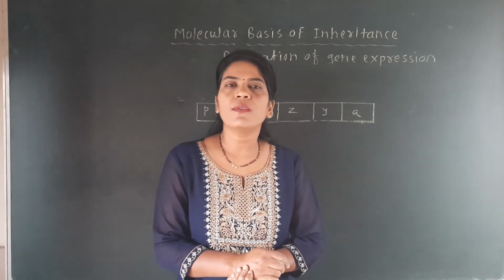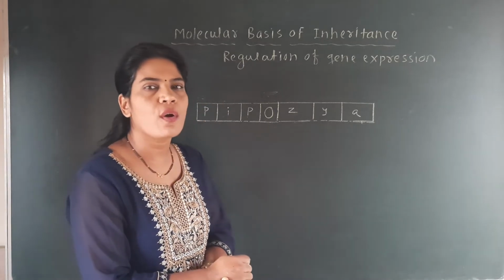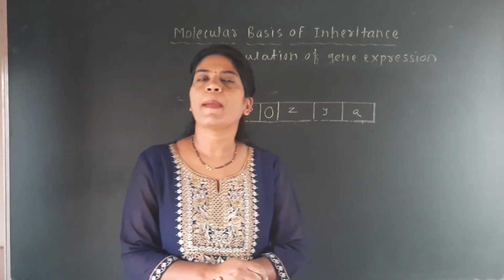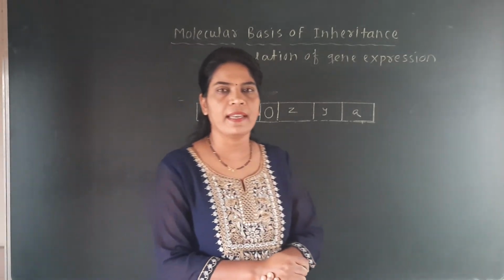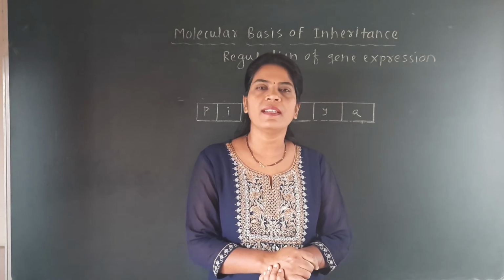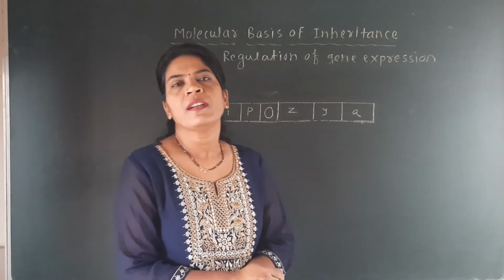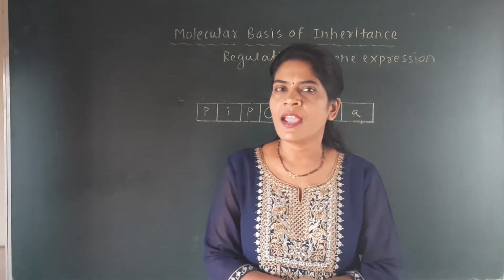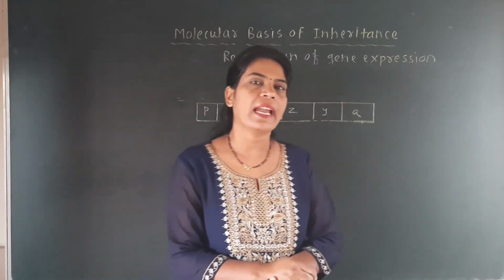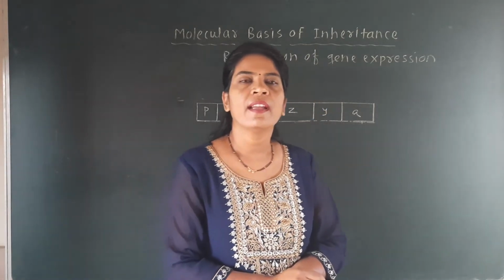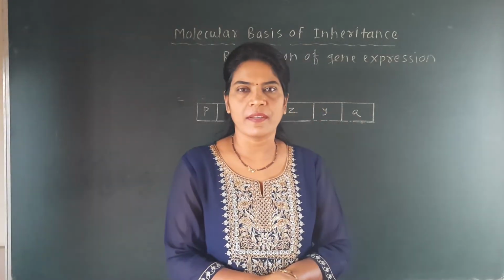This model was given by scientists Jacob and Monod. It was mainly proposed for the E. coli bacteria, and the operon is a concept which clearly explains the expression of the gene or the regulation of gene activity.